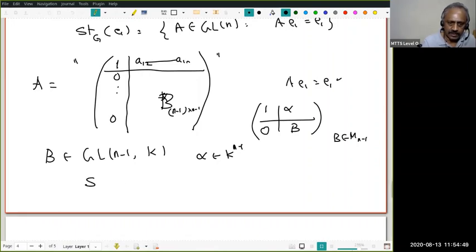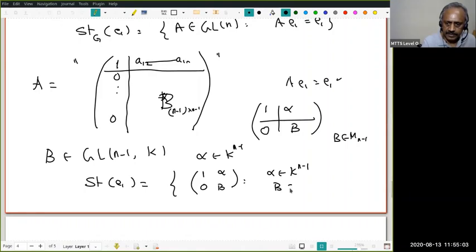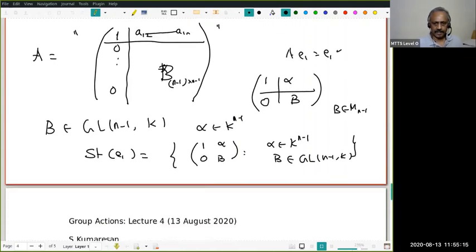Therefore, the stabilizer of E1 is a matrix of the form 1, vector alpha, 0, B, where alpha is a vector in K n minus 1 and B is a non-singular matrix in GL n minus 1 over K. This is the stabilizer. Do all of you understand? Okay.